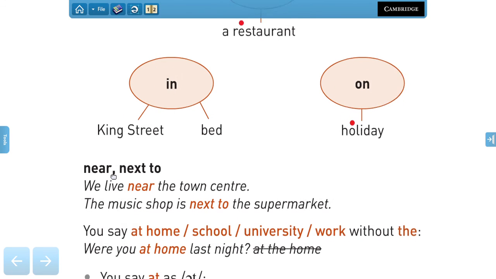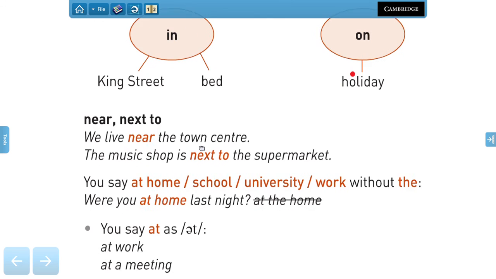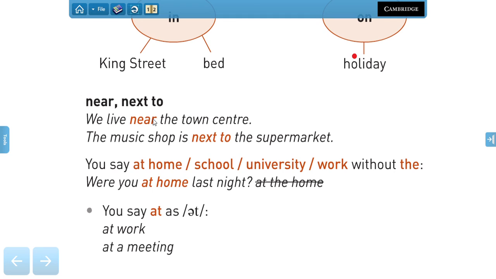Now, we can also use near and next to. These are things that you already know, right? We live near the town center, or I am near the town center. I am next to the supermarket, at the music shop, right? So you say at home, at school, at university, or at work without the article. Were you at home instead of saying were you at the home, right?